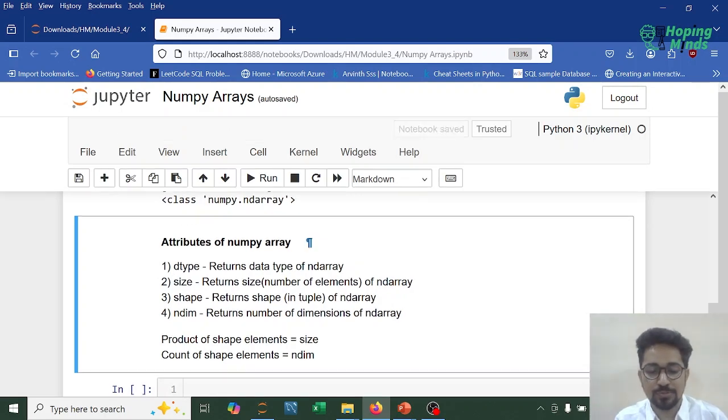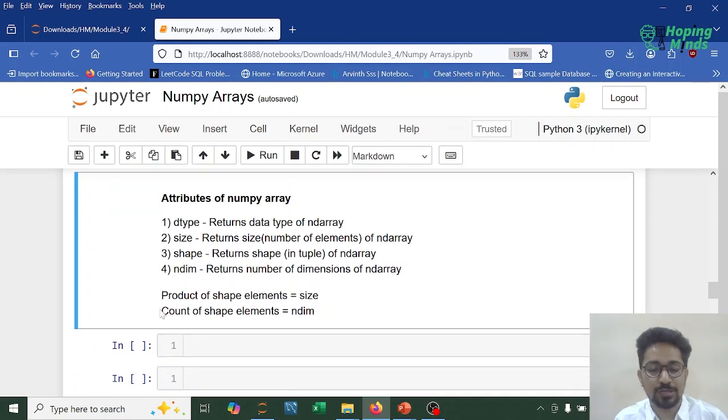Now, based on these properties, there are two more essential things that we have to be mindful about. The shape would be in the form of a tuple. The product of the numbers in the shape, when multiplied, would return the size, and the count of shape elements would be the number of dimensions.